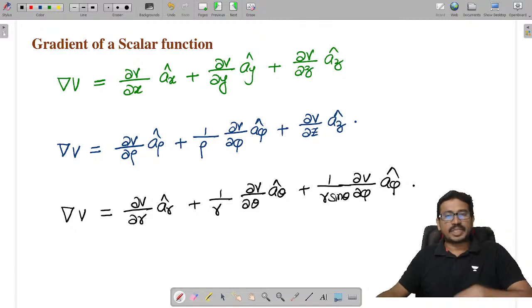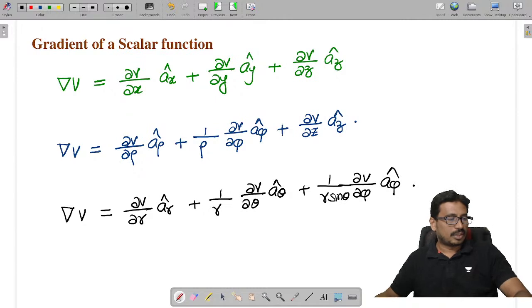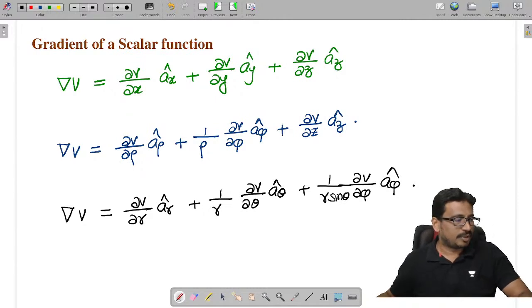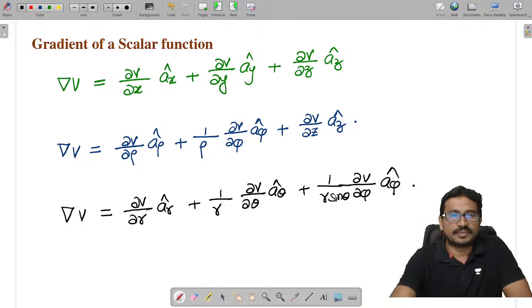This is in the spherical coordinate system. I hope all of you are recollecting the formulas. Everybody? Yes, all of you do like the session and share it with as many students as possible.